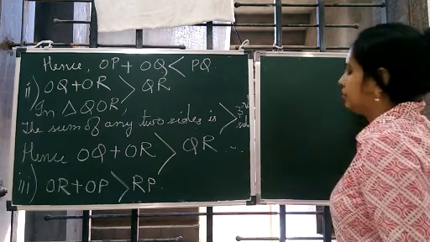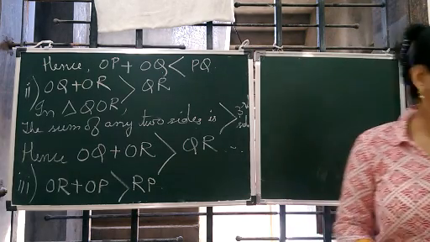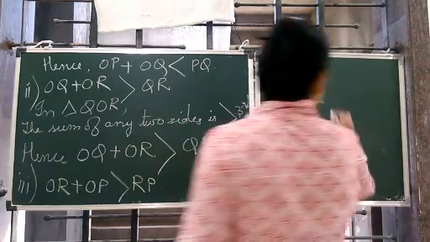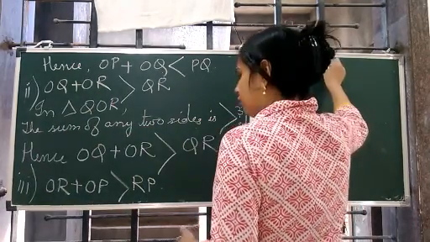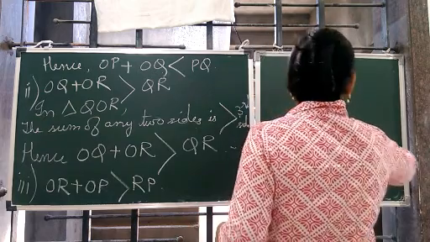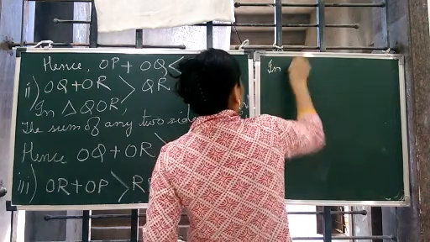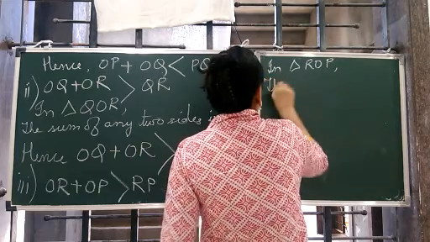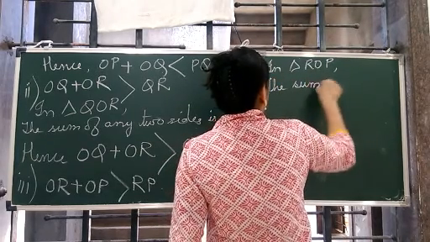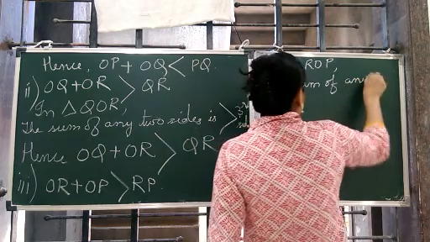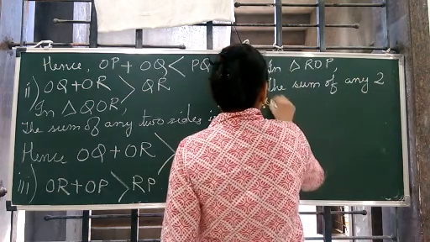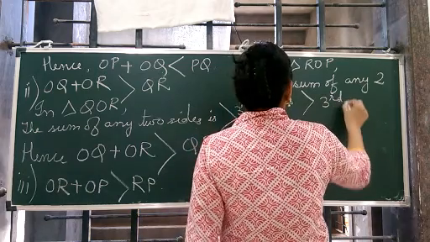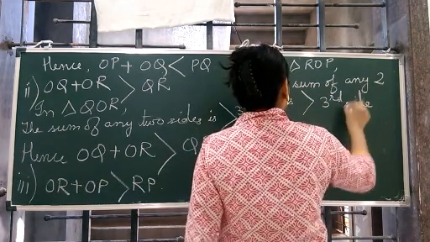Since the sum of any two sides, so what will be the triangle name? It was here, na? ROP. In triangle ROP, the sum of any two sides is greater than the third side.